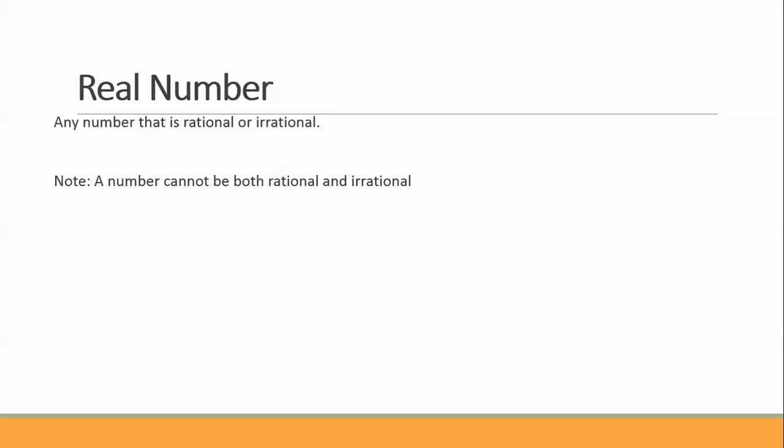Real numbers are any number that is rational or irrational. And note, a number cannot be rational and irrational at the same time. For example, any of those numbers that we just talked about are real numbers. So 2 is a real number, pi is a real number, 4/5 is a real number. All of the numbers we just finished talking about are real numbers.